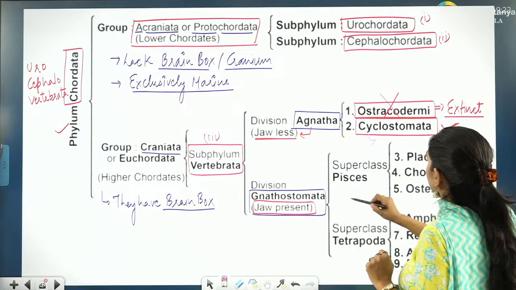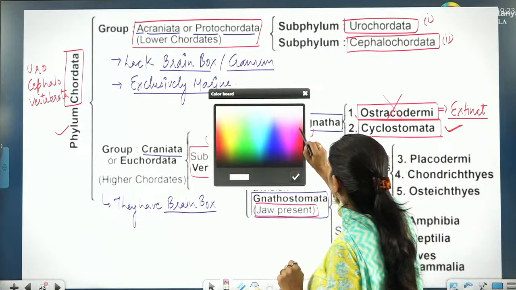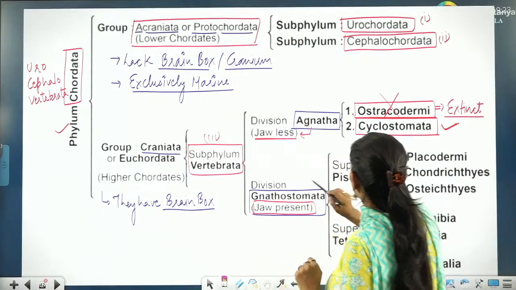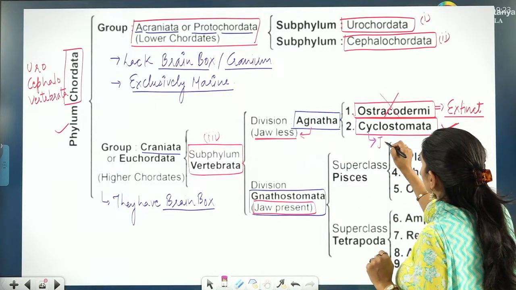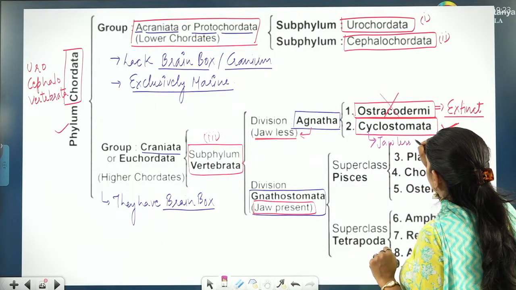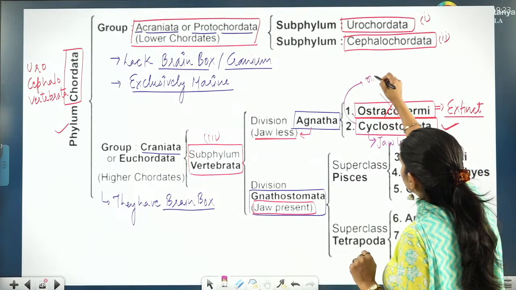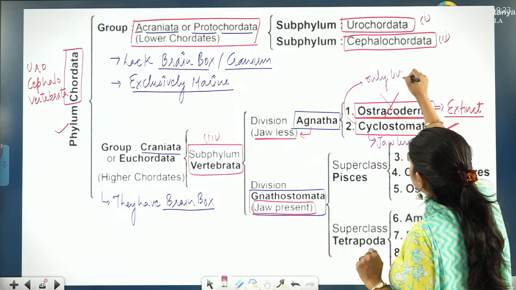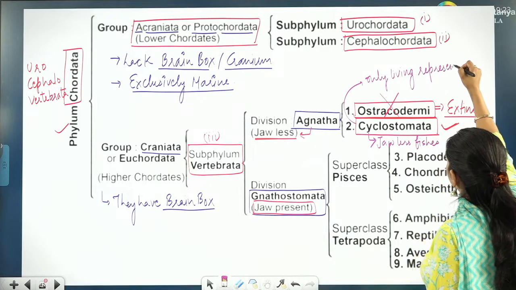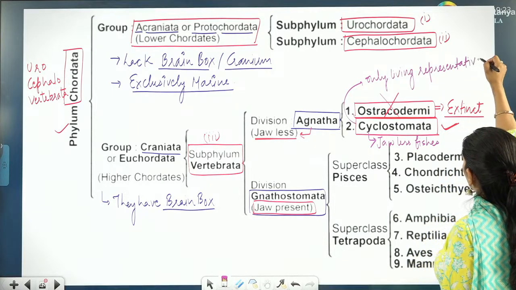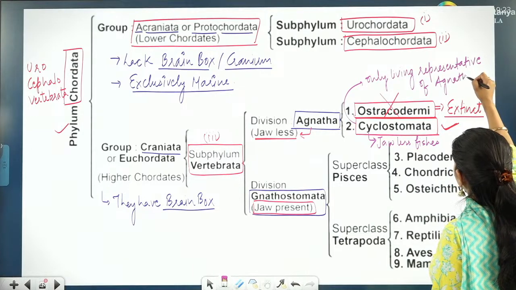I am writing about Cyclostomata. I hope this is visible. So Cyclostomata are also known as jawless fishes, and these are the only living representative of Agnatha, jawless.